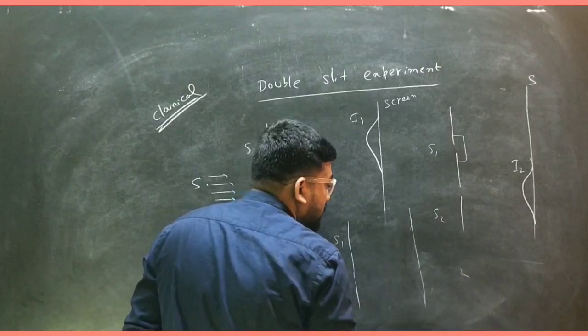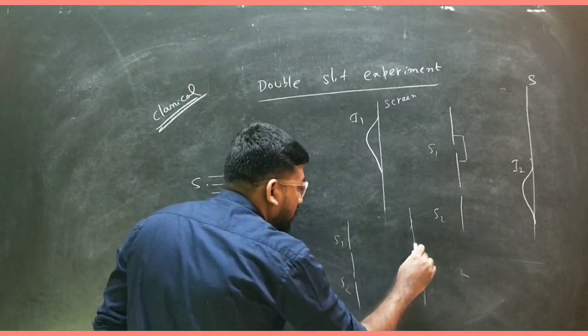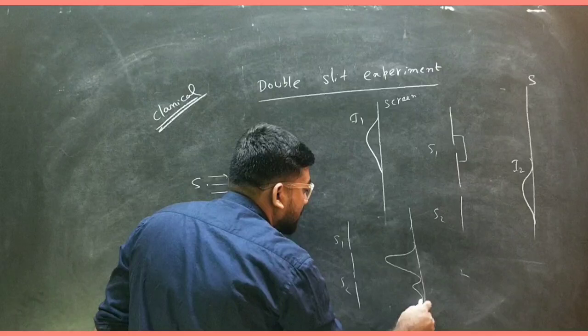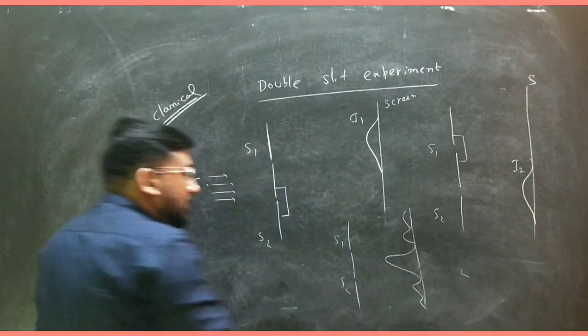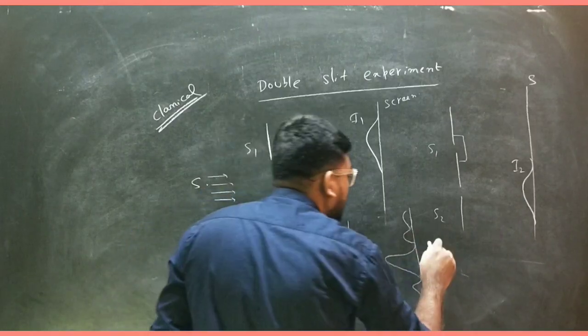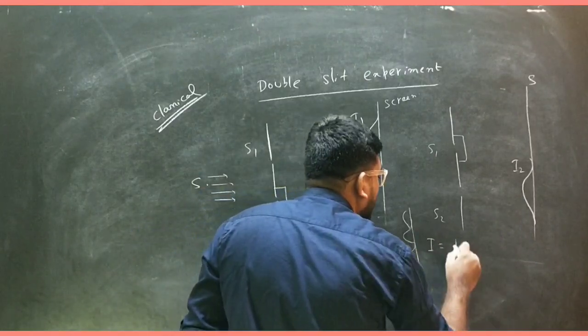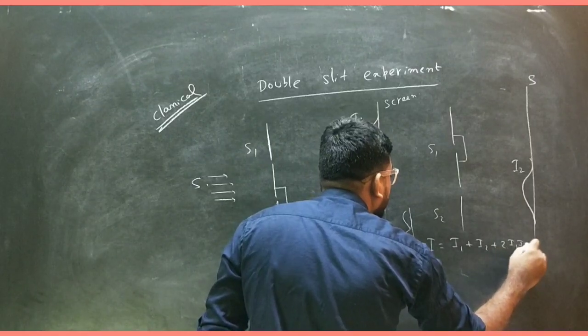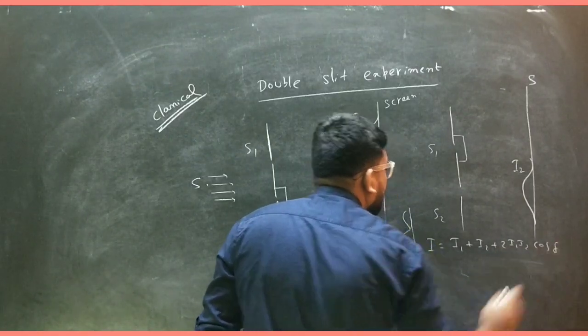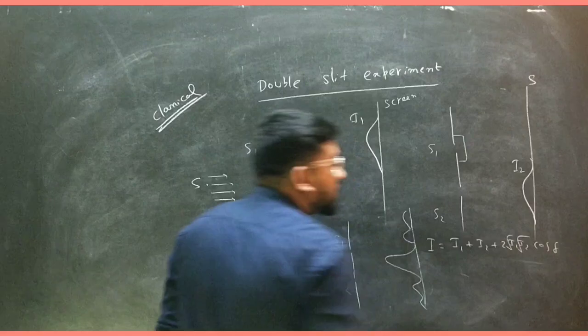This is not I1 plus I2. So here will be the maximum, then on the other side there will be a minimum, something like this. And this total intensity is not I1 plus I2. This is actually I1 plus I2 plus 2 root I1 I2 into cos delta.